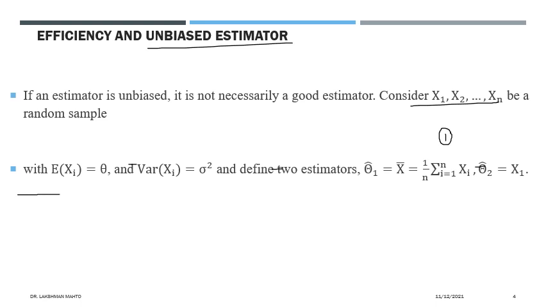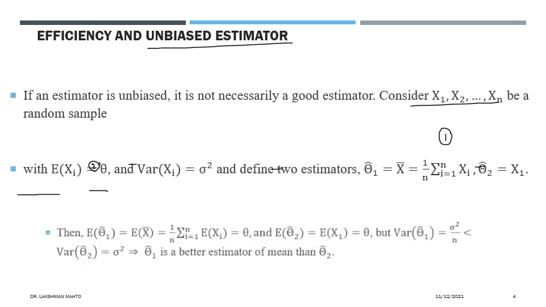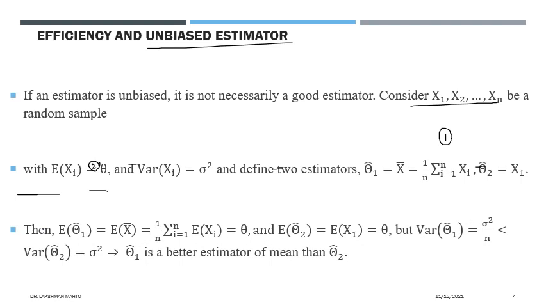And we define another estimator, capital theta 2 hat, by a single observation x1. So we have two estimators. Can we say which one is better? Both are unbiased estimators, and being unbiased, we have to look at a further criterion, efficiency. Unbiasedness is not enough to decide which one is better and which one is worse.